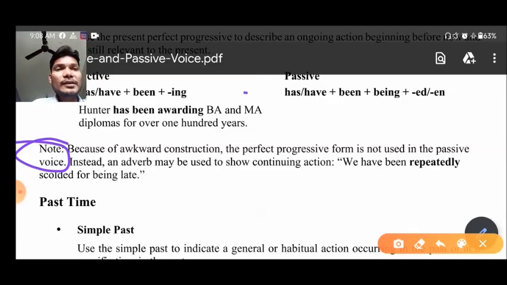No doubt here you can see the structure of passive voice. So there is passive voice, but we are not using it in our routine life, and that's why it is not accepted. Instead, an adverb may be used to show continuing action. For example, we have been repeatedly scolded for being late. So this is how we are using it in our English language.